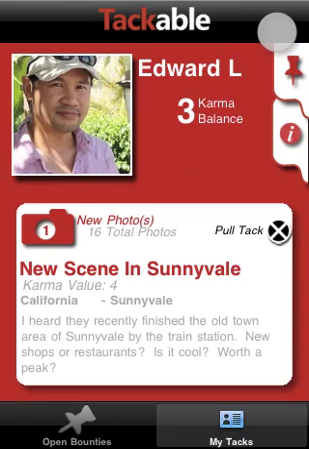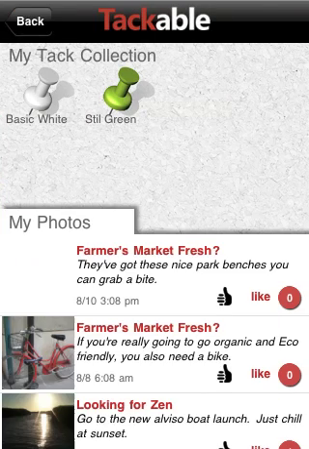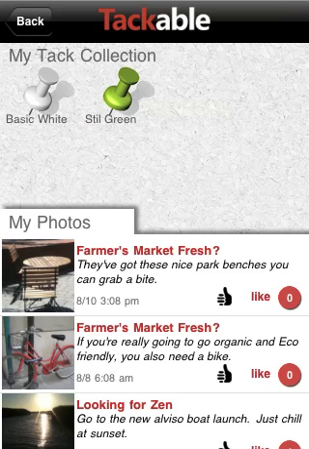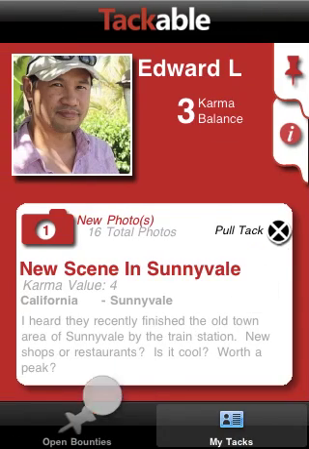Again, one of the things I talked about is the whole social side, and some game mechanics behind it, which is this whole idea of karma points. And the other thing is these tacks, and you actually earn tacks, you collect tacks, and that highlights your particular requests on the board. It could grant you special privileges, like for example, maybe get you up on the featured board for a couple hours in a day. Some are just cool color graphics. Instead of just a pure badge system that sits there on your chest, you actually use this actively in the app.